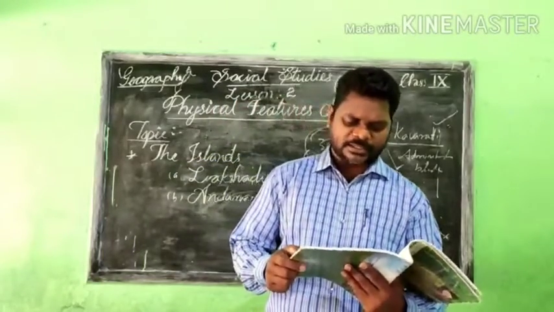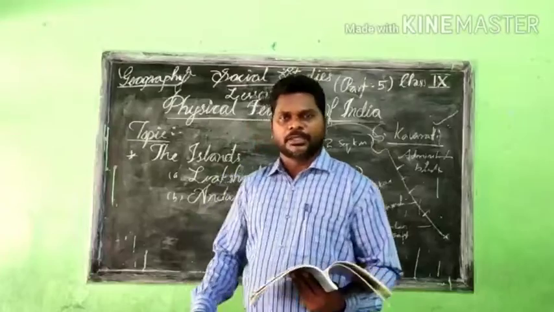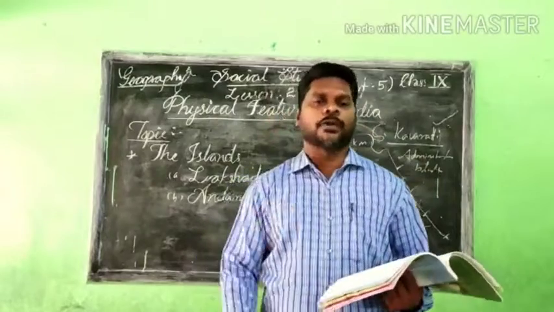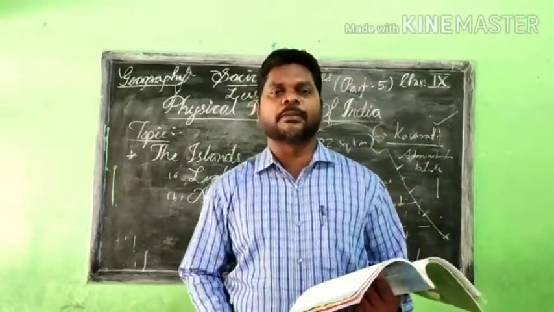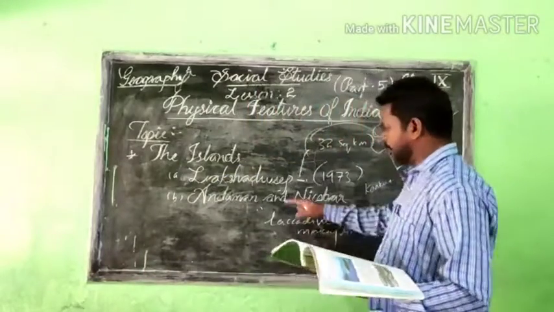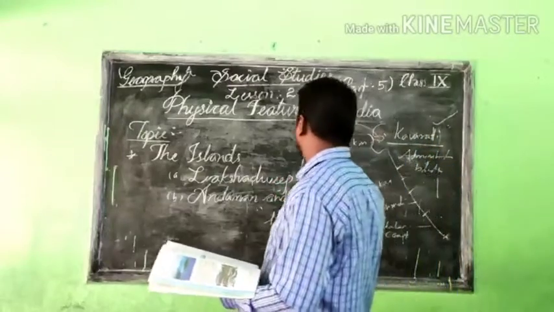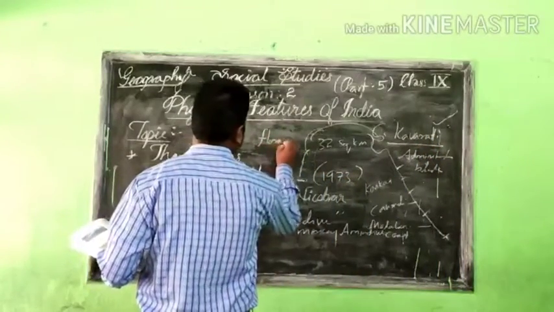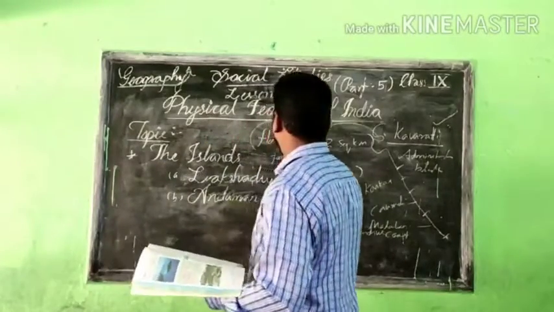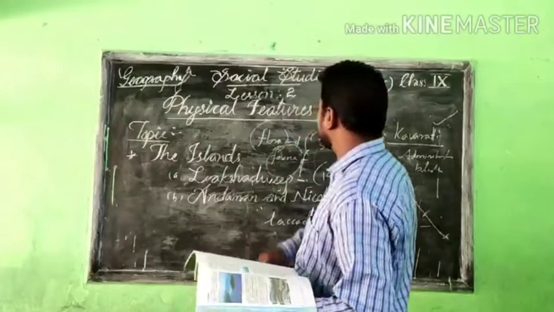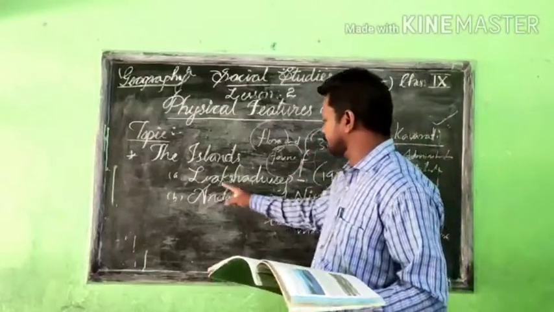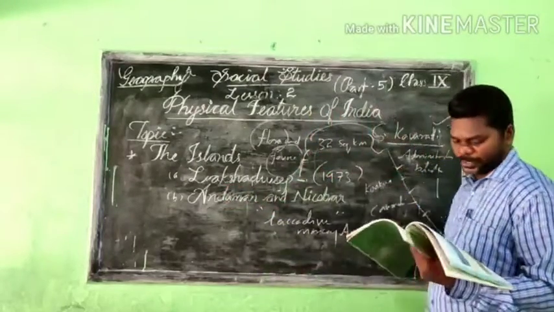This island group has a diversity of flora and fauna. It is completely filled with flora and fauna. Different types of plants are available there, and different types of animals, even birds. So Lakshadweep is rich in flora and fauna. Different types of animals and plants are there, and that is what we call flora and fauna, especially in these 32 square kilometers.